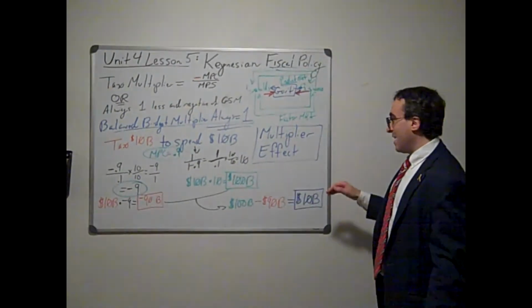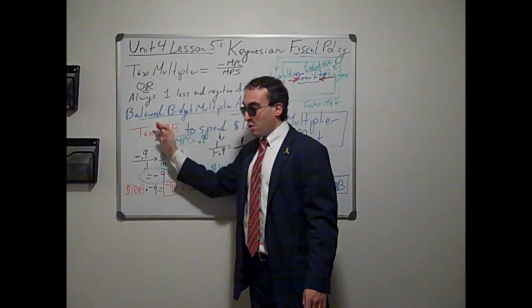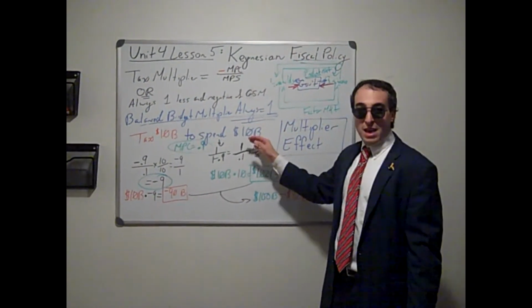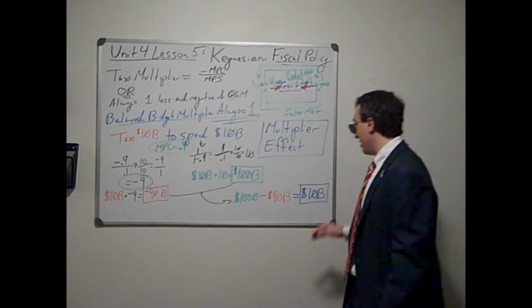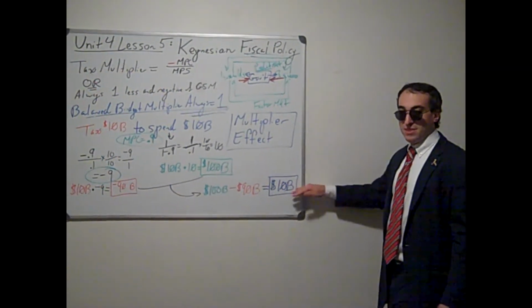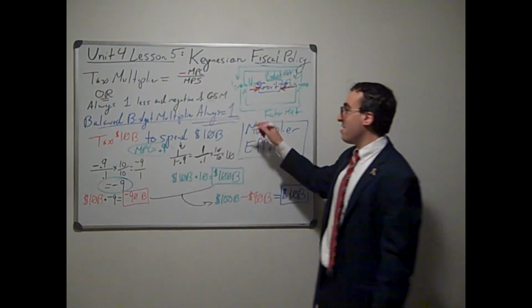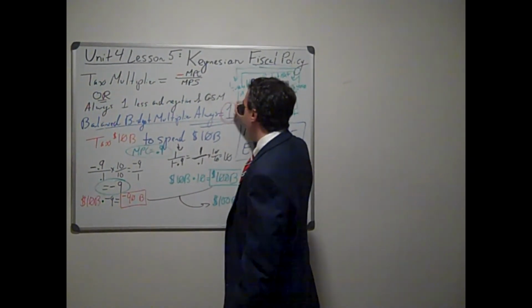That means that even though we only spent what we earned, we still have a positive GDP impact of $10 billion. That's why the balanced budget multiplier is always equal to 1.